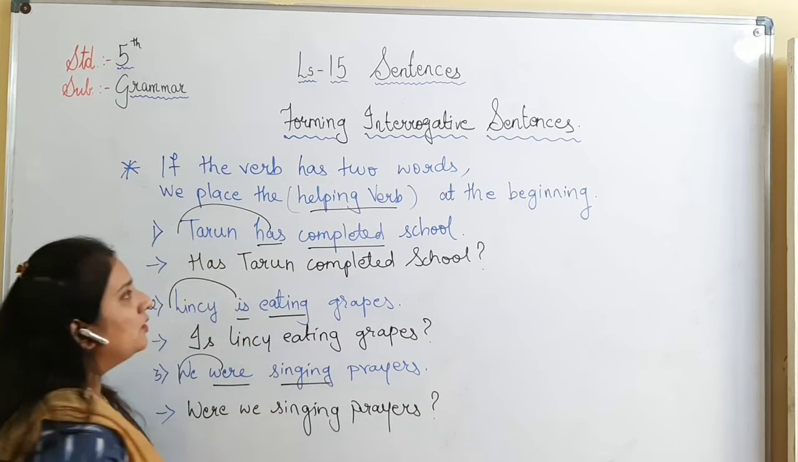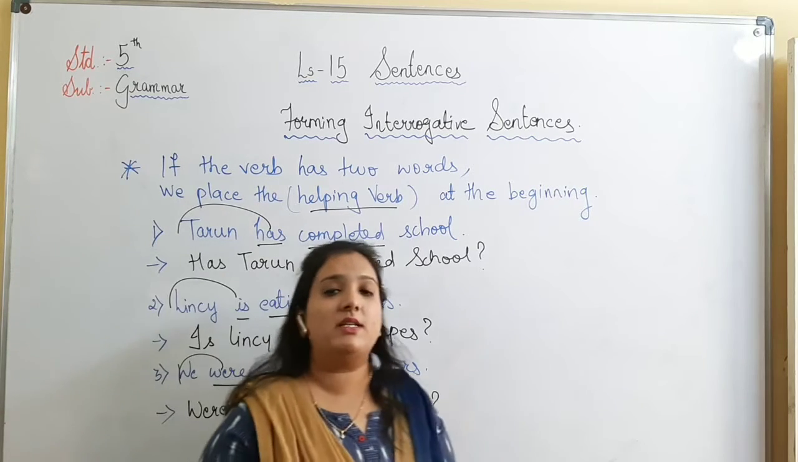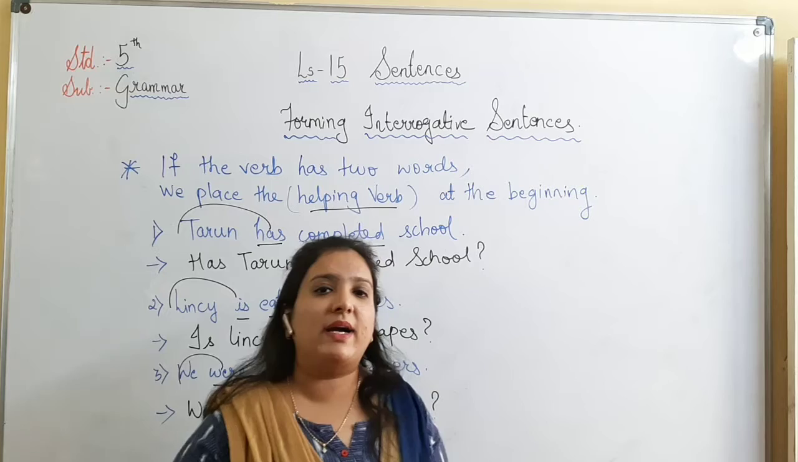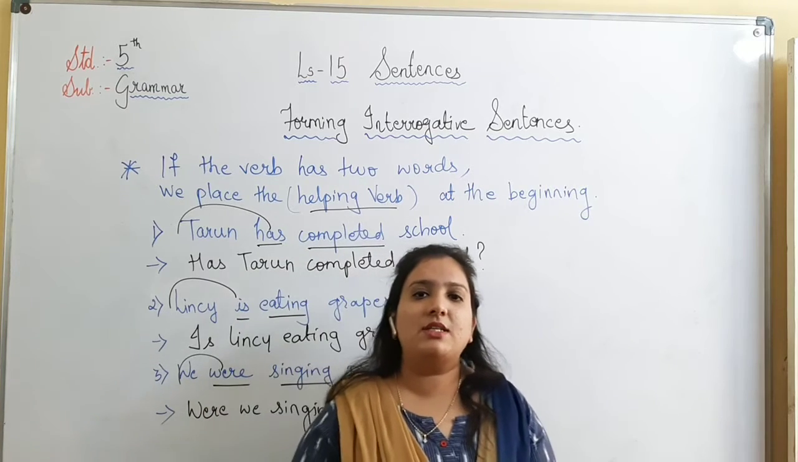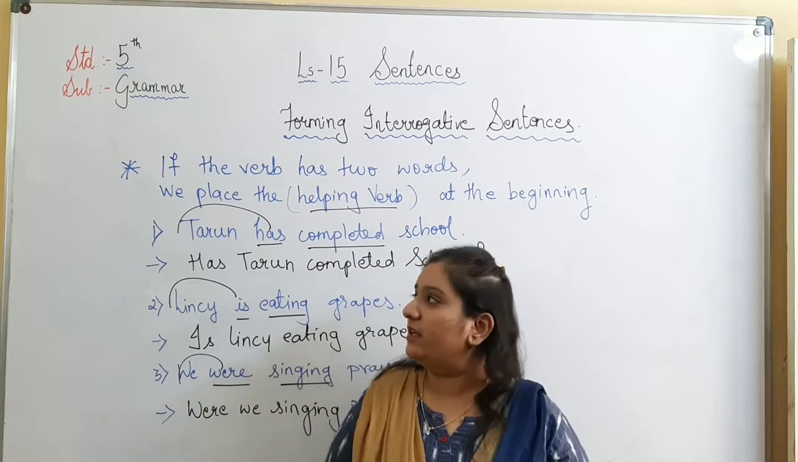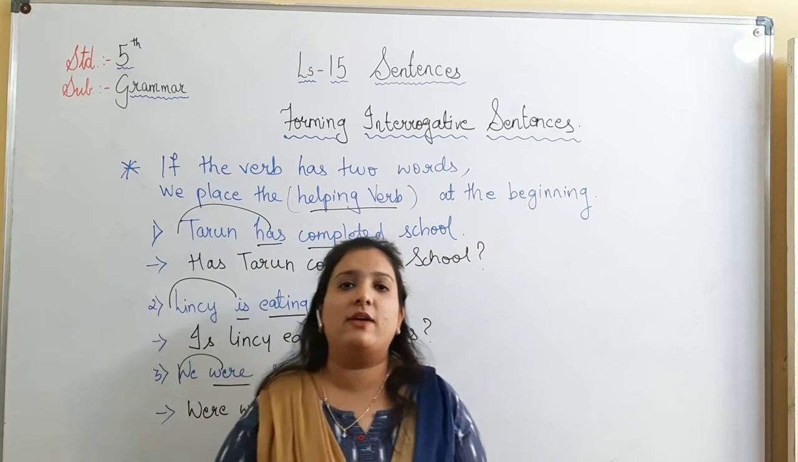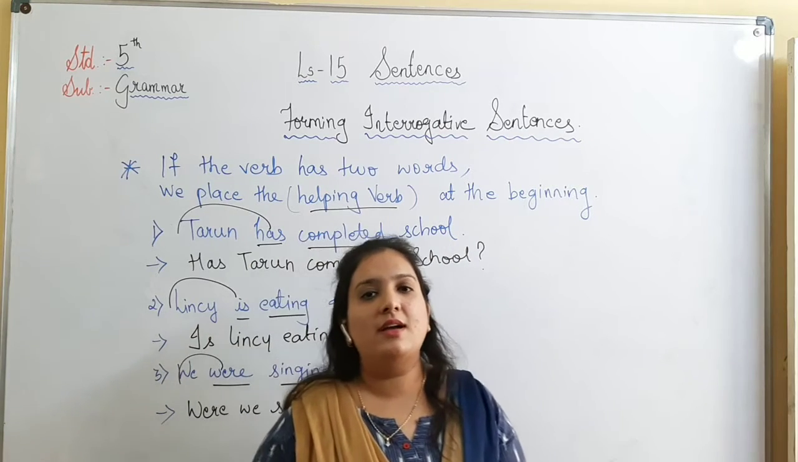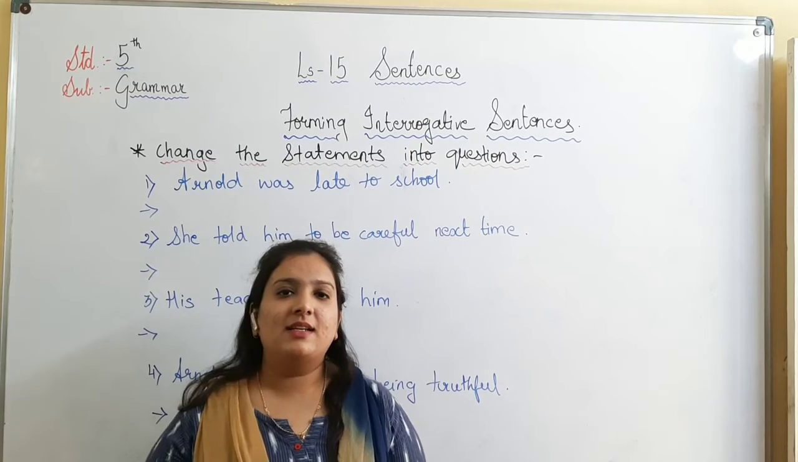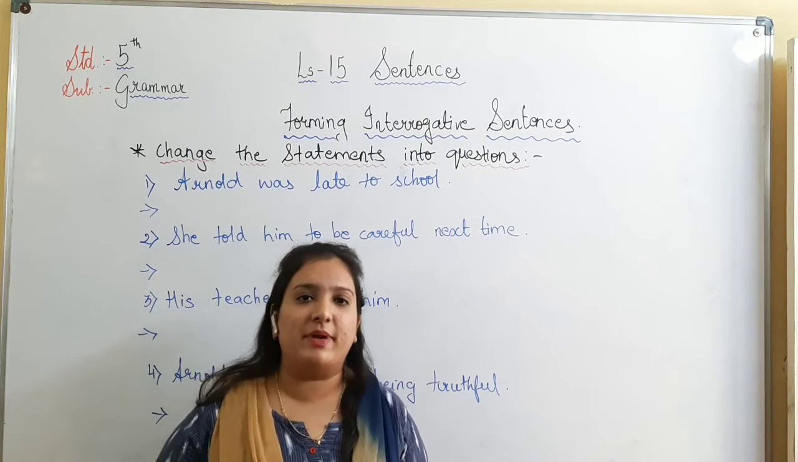Question mark. So I hope you have understood how to form the interrogative type of sentences by splitting the verb, by just changing the sequence of the verb, and whenever you find this type of sentence where you have two verbs, we just change the helping verb. Now let us see the exercise to understand it better.